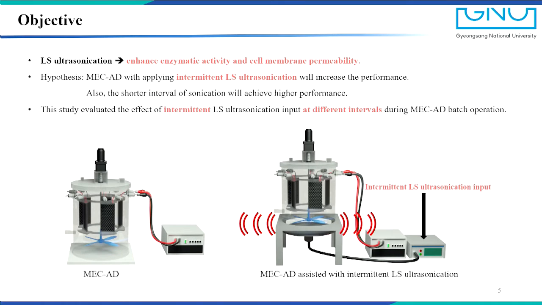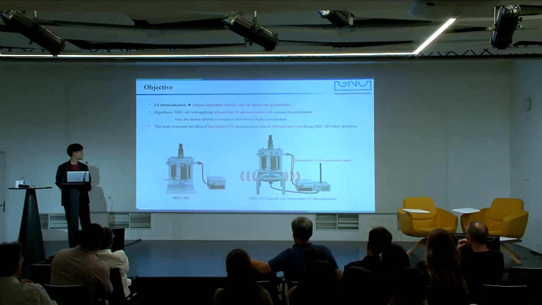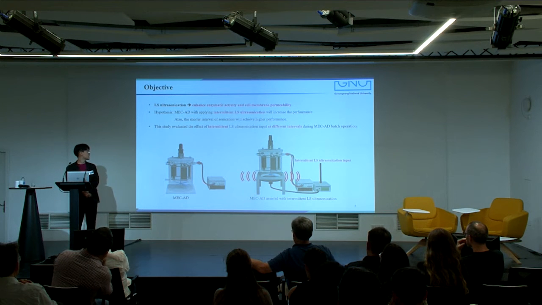With this research background, our hypothesis is that applying intermittent low-strength ultrasonication to MEC-AD will increase the performance. Also, inputting the ultrasonic energy more frequently will achieve higher performance. In this study, we evaluated the effect of intermittent low-strength ultrasonication input at different intervals during MEC-AD batch operation. We operated lab-scale MEC-AD reactors with an effective volume of 2 liters. This is a control reactor, and this is the MEC-AD assisted with intermittent low-strength ultrasonication.